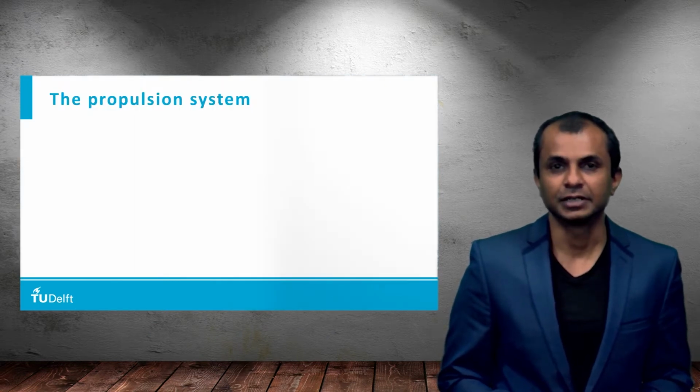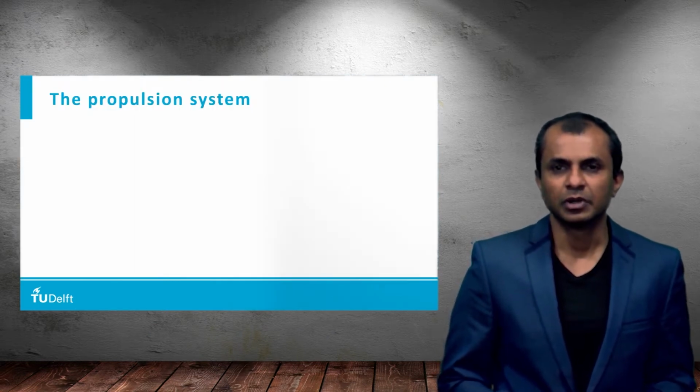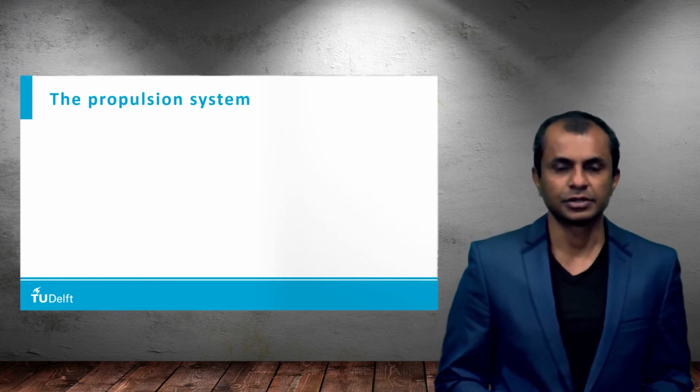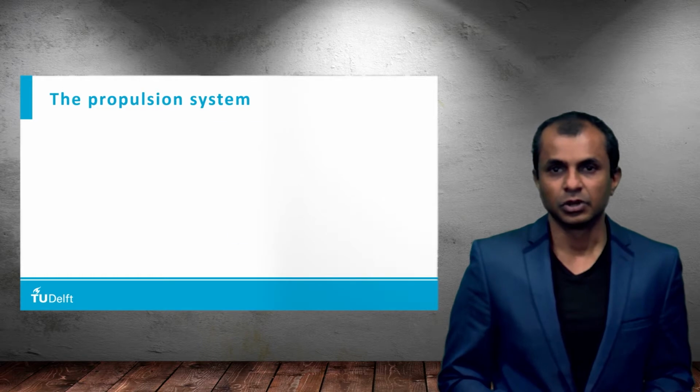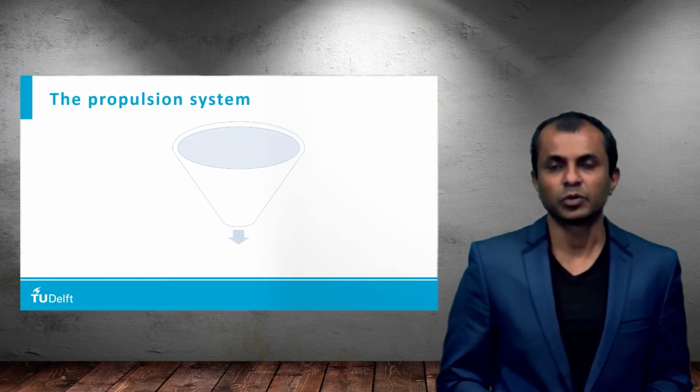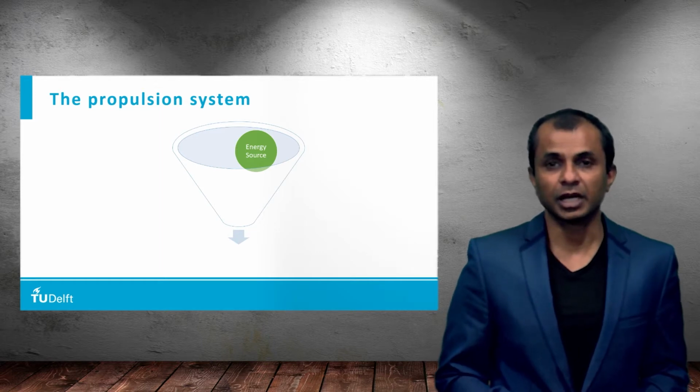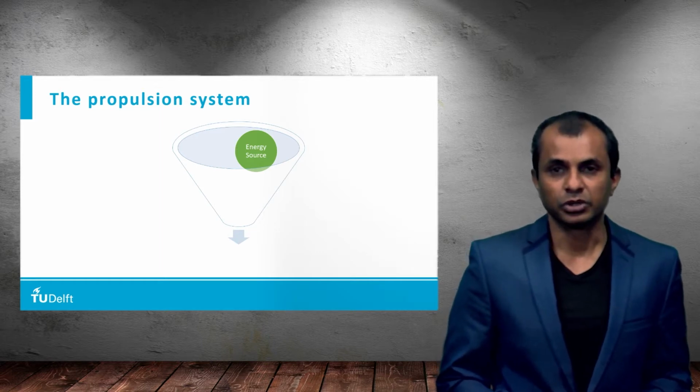So let's get started. When we talk about propulsion system, what do we mean actually? It's not only the engines, it's more than that. There are three main elements of a propulsion system. The first one is the energy source. We need to carry energy on board in order to create thrust.